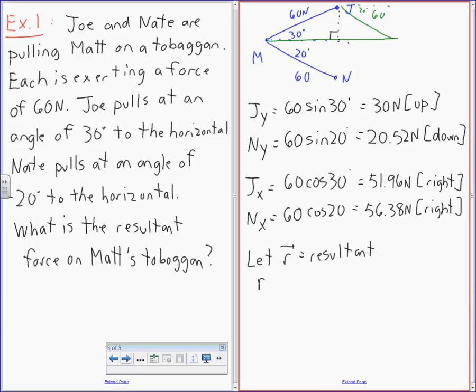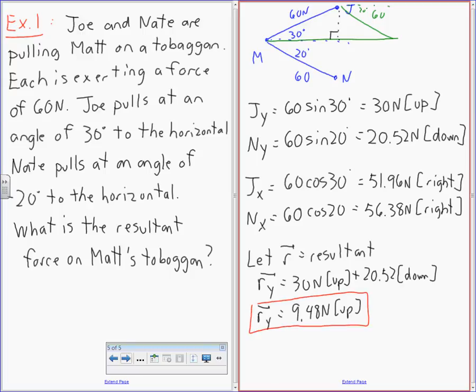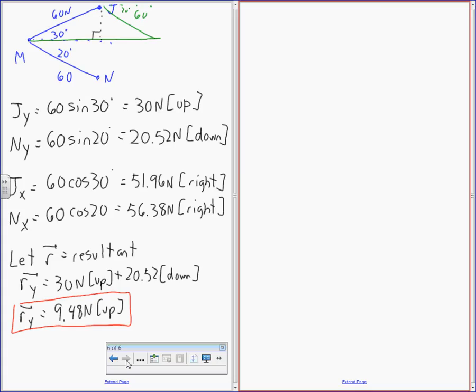So we're going to say that Ry equals 30 newtons up plus 20.52 down, so Ry should be, what is that, 9.48 newtons up. So confirm that for me. So far so good. Okay.